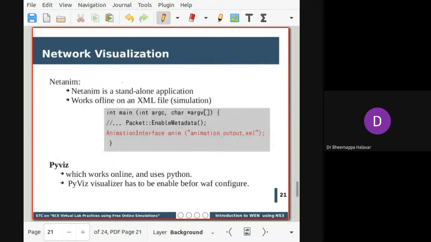Okay. So next, second part, how do you visualize? Whatever I'm doing here is just running a command, and I'm getting a result, and the result can be on the terminal or it can be a pcap file. Suppose you want to visualize live how the information is moving between the nodes. How do you do that?